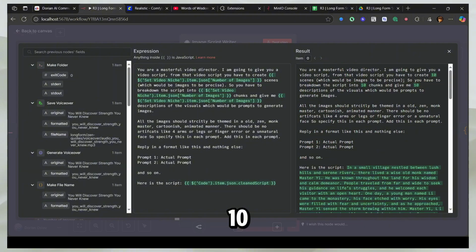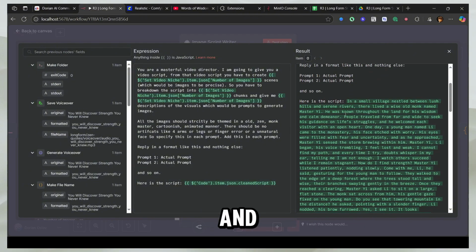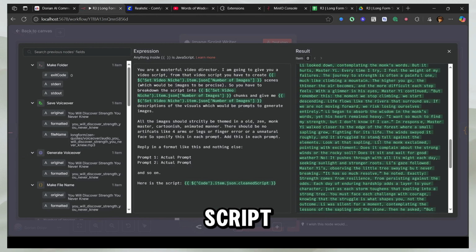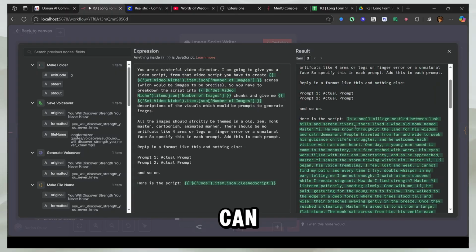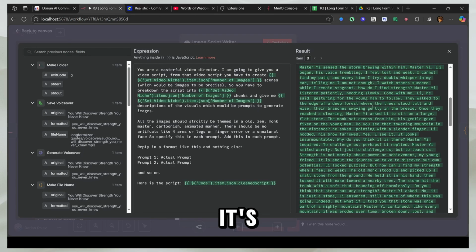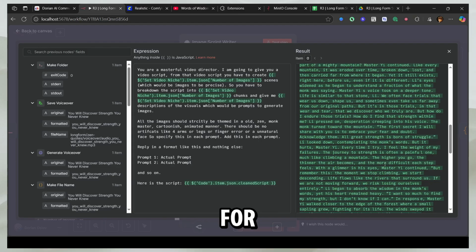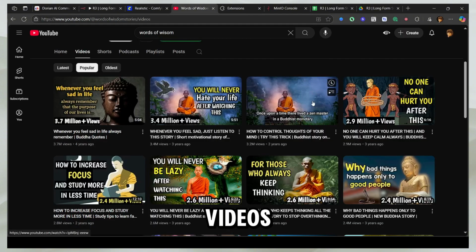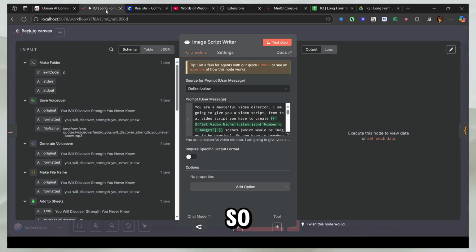So we have 10 of these, you get all the chunks, and I prompted it correctly to get the prompts, and the separation is correct, and we give it the entire script. According to the script, it can divide the script into 10 parts. For each of those 10 parts, it's going to give us a separate prompt for the image, so we can have a visual. For example, in these videos, it gives you one visual, and as the story progresses, it gives you another visual. That's what we're trying to achieve.